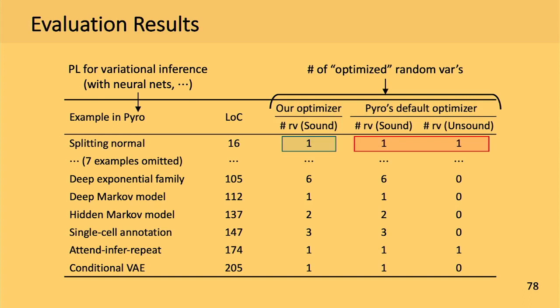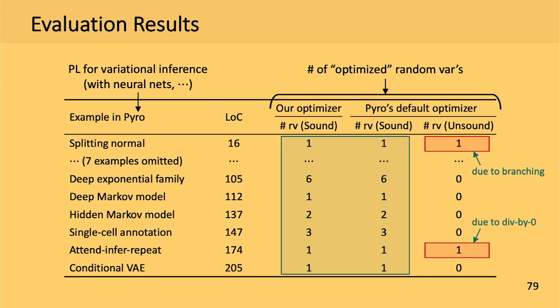And here are the main results. The one in the blue means that our approach optimizes one random variable in a sound way. But the two ones in the red means that Pyro optimizes two random variables, but one of them is optimized unsoundly.